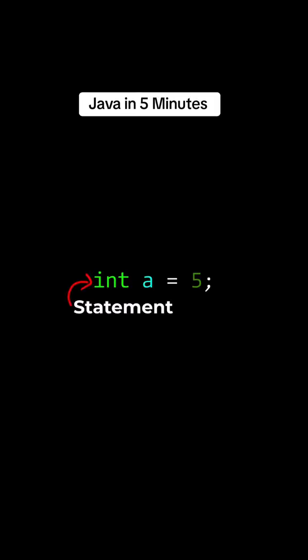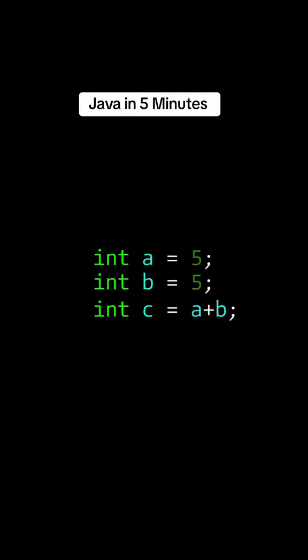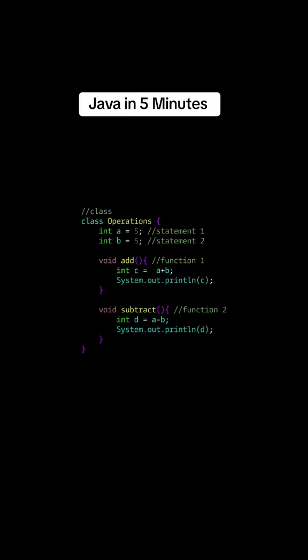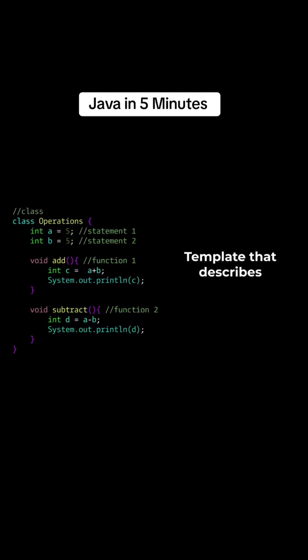A single line of code is a statement. When you group multiple statements together, you create a function. Then, when you group multiple functions and statements, you create a class. Think of a class as a template that describes how to create something. Let's take a real-world example.